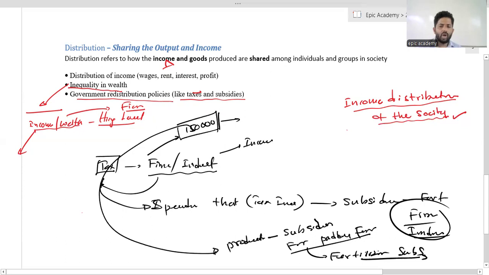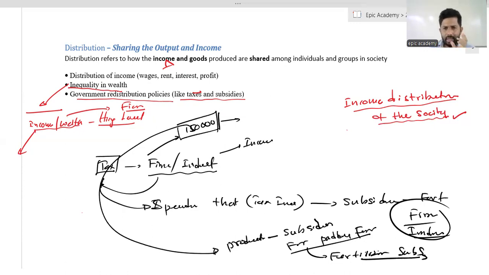This is how the government can intervene in the market activity to share the income and wealth in a fair, equal manner. That is how the government can intervene in the market.